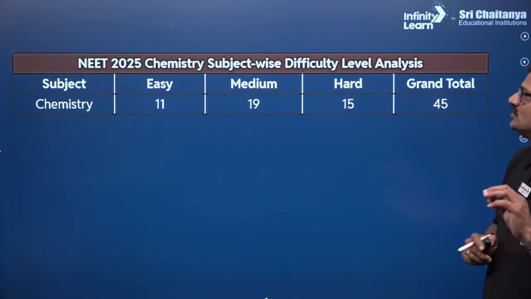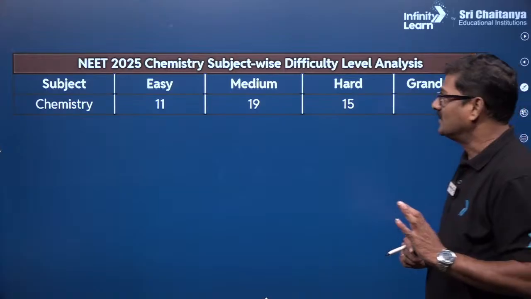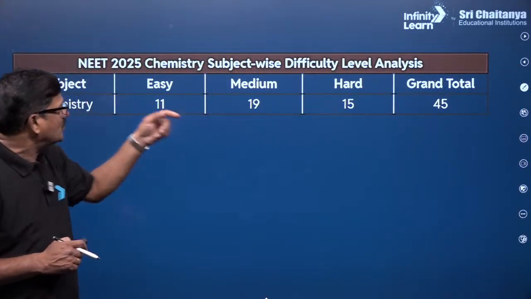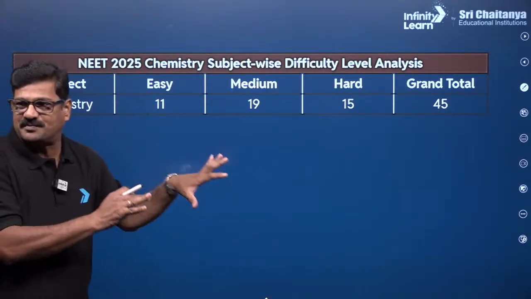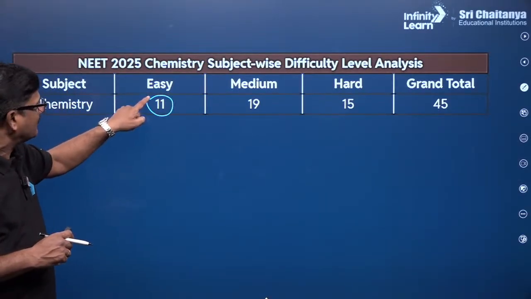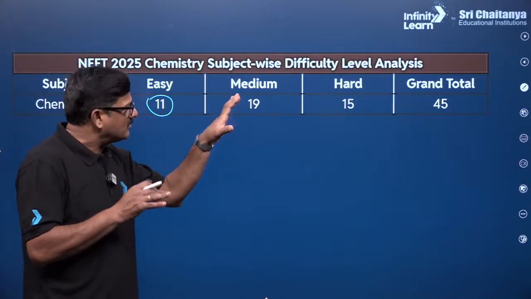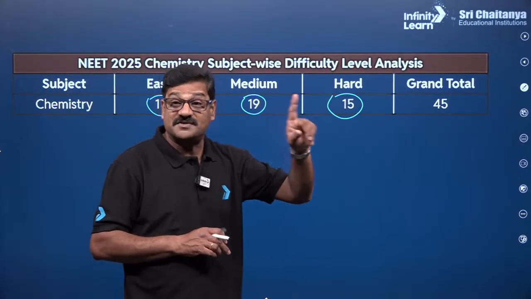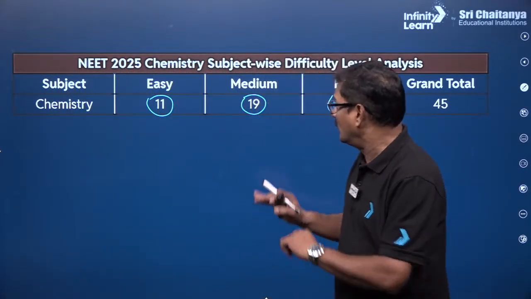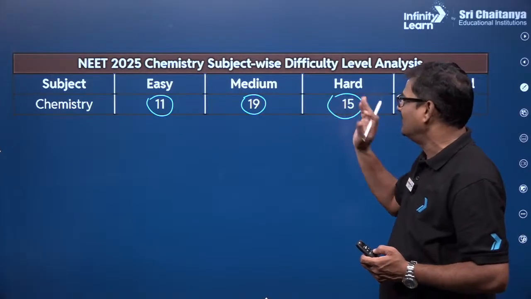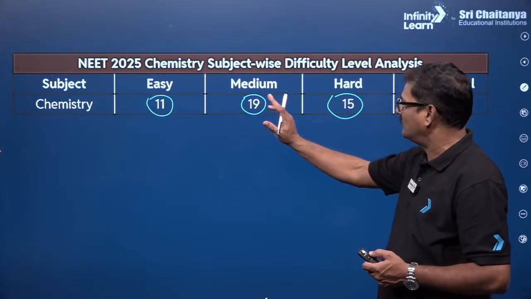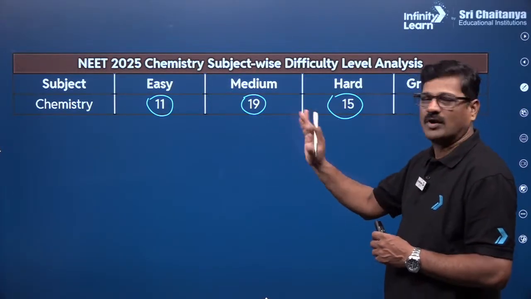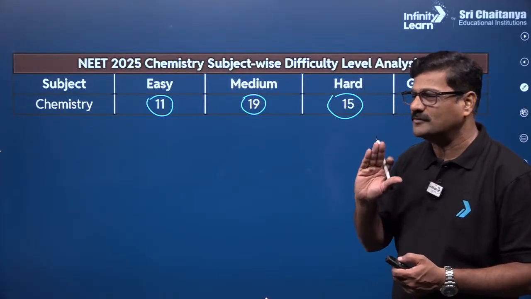Talking about NEET 2025 chemistry subject-wise difficulty level, only for chemistry, for the total 45 questions. Easy questions from a student's perspective are 11, and medium or moderate questions are 19. Hard questions are 15. Sometimes you say moderate is 20 and hard is 14, or it could be 18 or 16. It's all perception, medium and hard. Sometimes easy also, a difference of 1 or 2 occurs, so you don't have to worry about that.